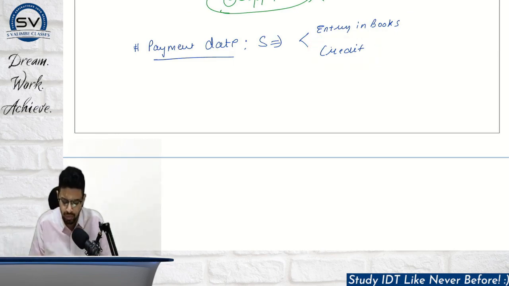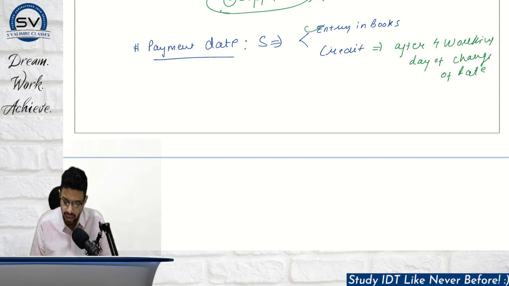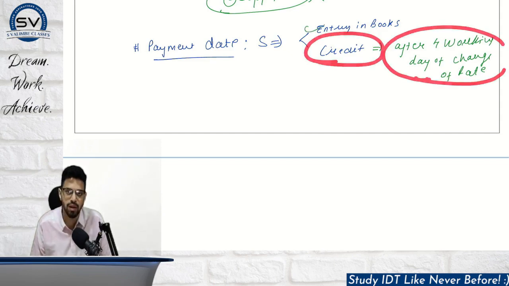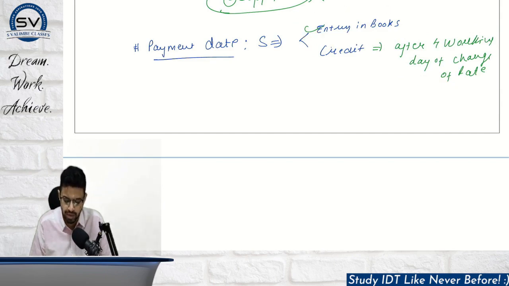Now this quite later means the credit is after 4 working days of the change of rate. Normally the law says we have to pick the earlier one, but if this condition is complied with, then the credit date will be the payment date, not the entry in books. Let's take a small example.